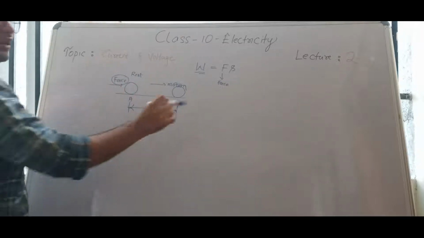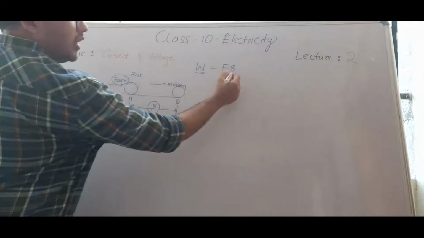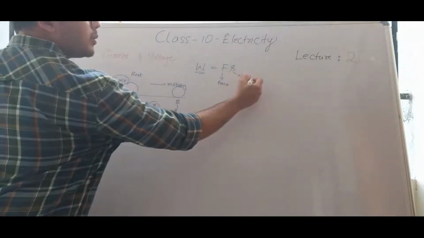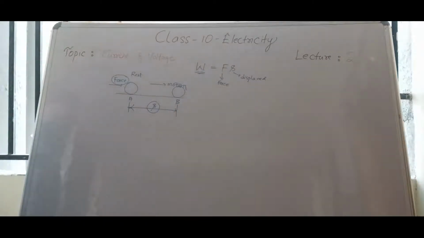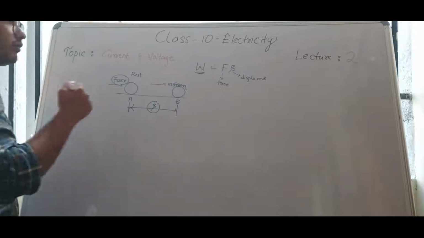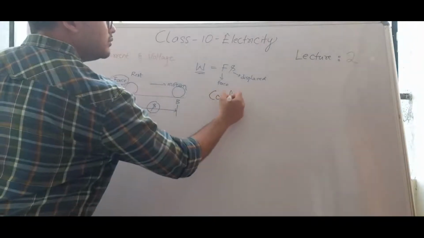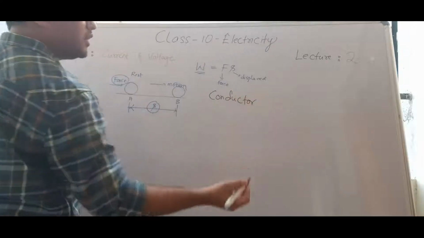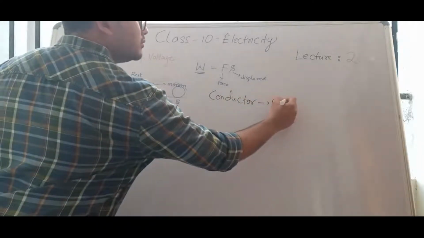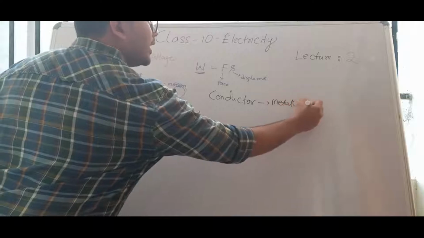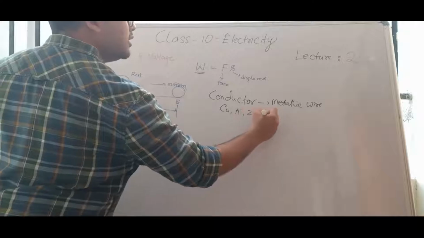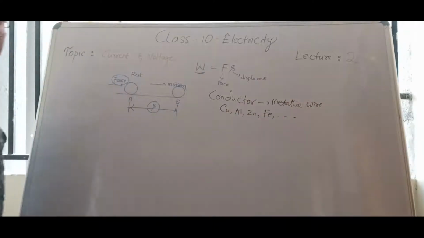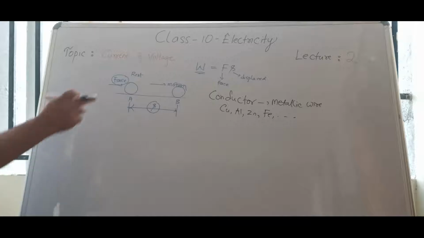What is the meaning for that? When force is applied, body is displaced, then work is said to be done. Now you see, let us take one conductor. Conductor in the sense any metal wire, any metallic wire, maybe copper, aluminium, zinc, iron, etc. Any copper wire you take, that is conductor.